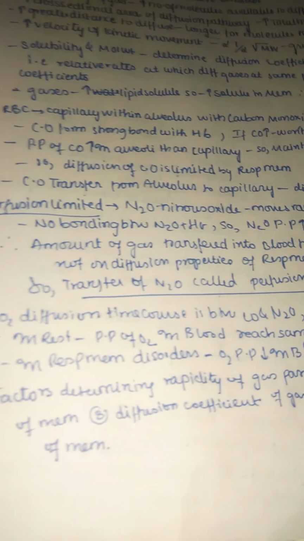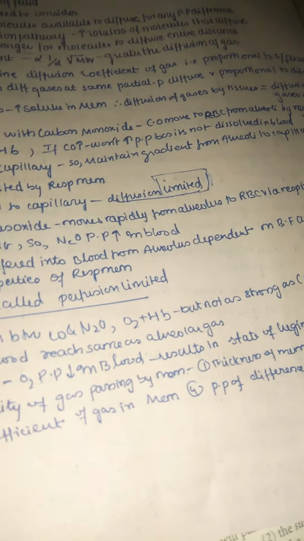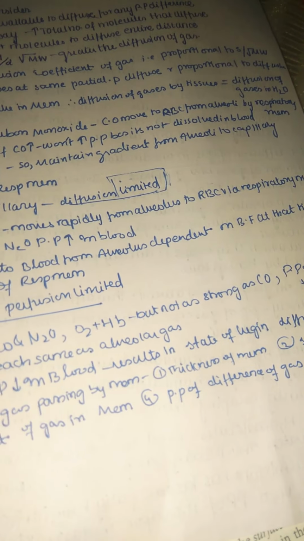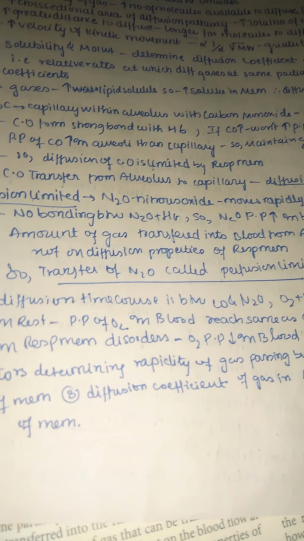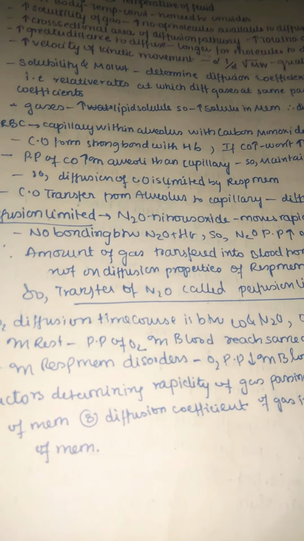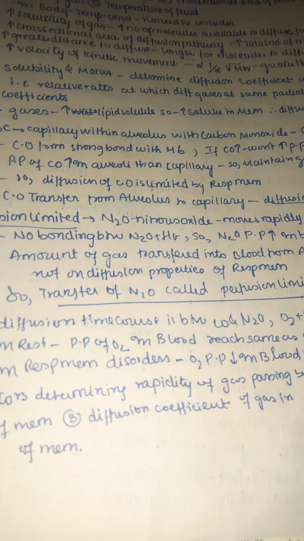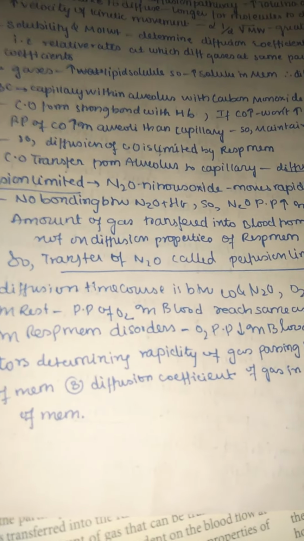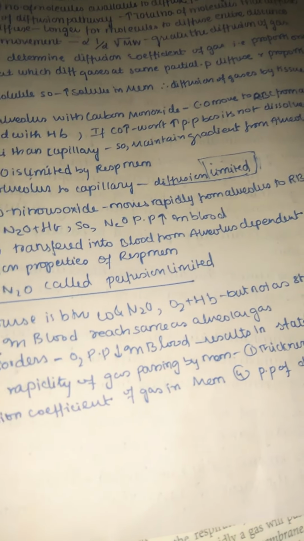And next, going to the perfusion limited. So what is perfusion limited? Here nitrous oxide moves rapidly from alveolus to the RBC via respiratory membrane, same like carbon monoxide. There is no bonding here, whereas with carbon monoxide you can see hemoglobin bonds very tightly, but here there is no bonding between nitrous oxide and hemoglobin. So nitrous oxide partial pressure is increased.